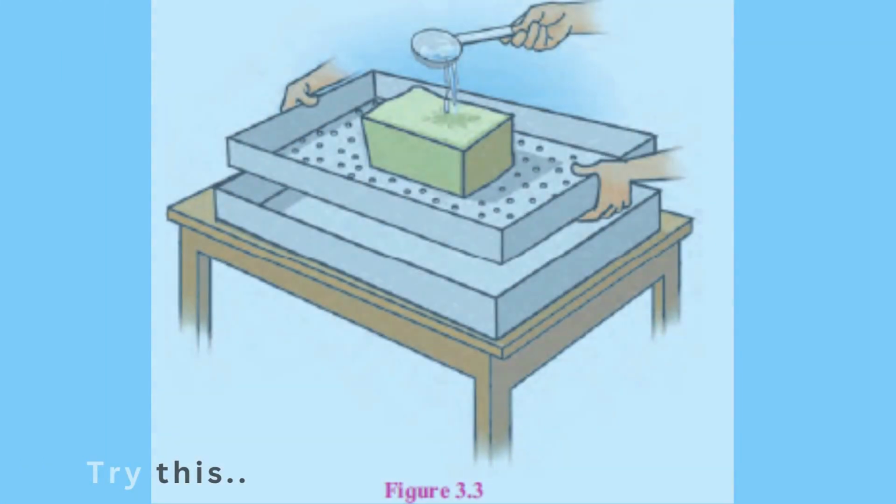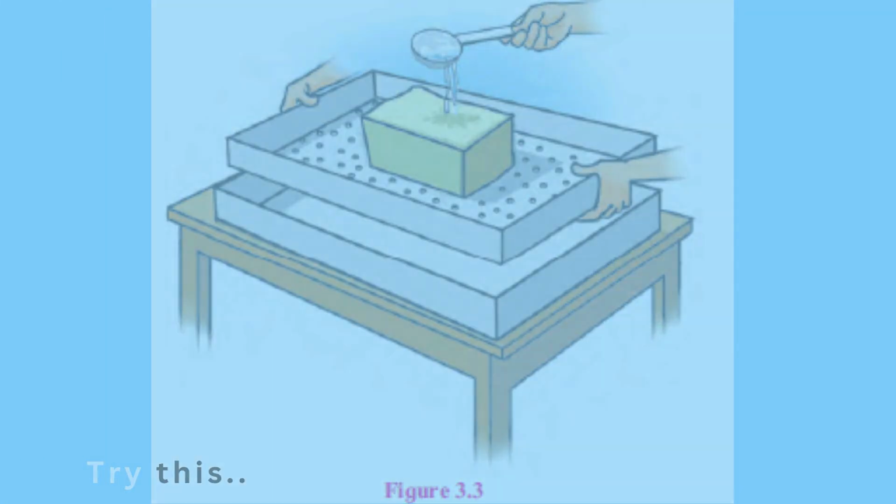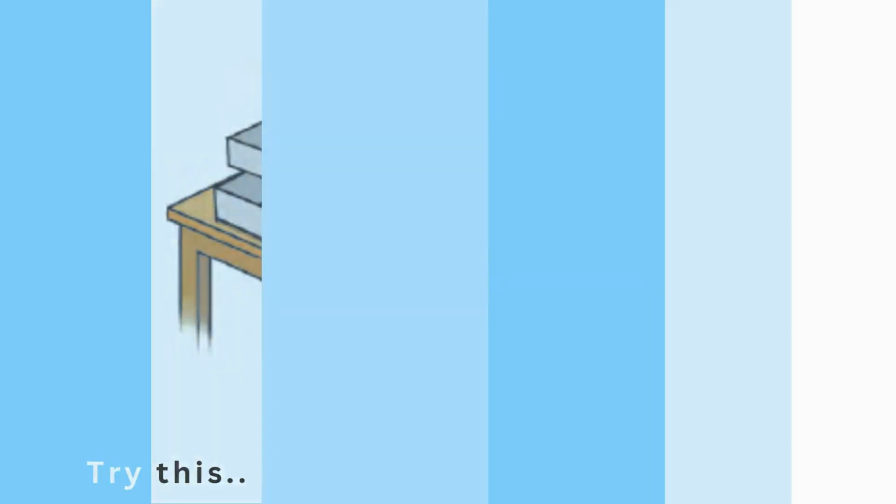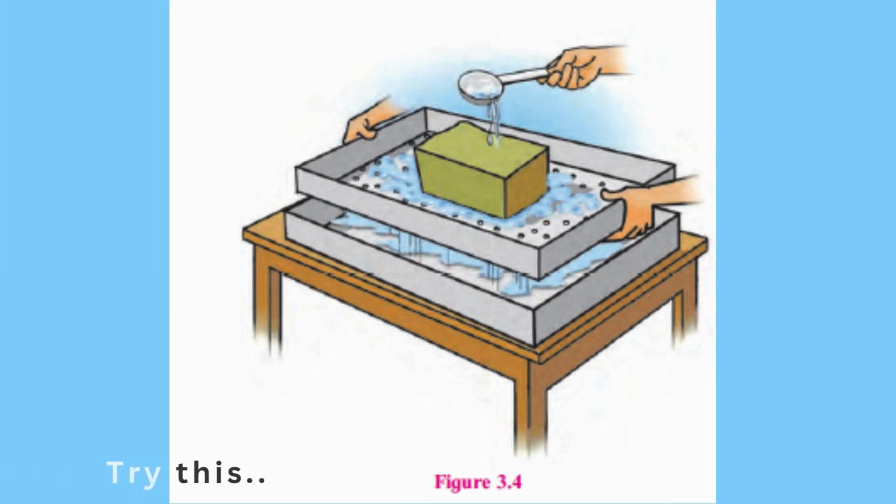Pour water on the sponge with a big spoon. The students in the group should note how many spoons of water have been poured. Keep pouring water with the spoon till the sponge becomes wet with water. Note what happens if you keep pouring water even after that.